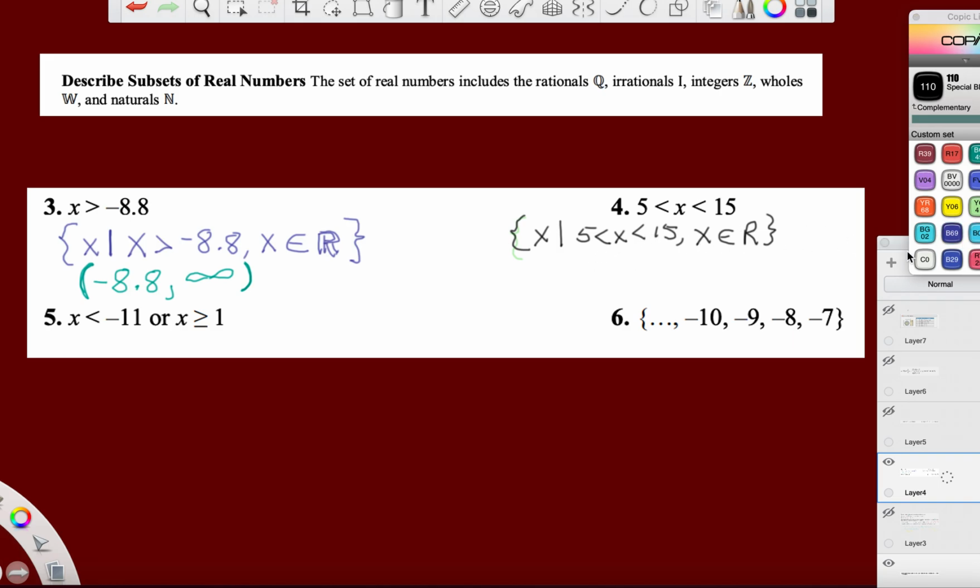Talking about interval notation. Now, interval notation is kind of fun here because we look at both of these, right? It starts at 5 and ends at 15, right? We don't have infinity this time. But do either of these inequality symbols have an equal sign? No, they do not. So again, we're just going to use parentheses around both ends.